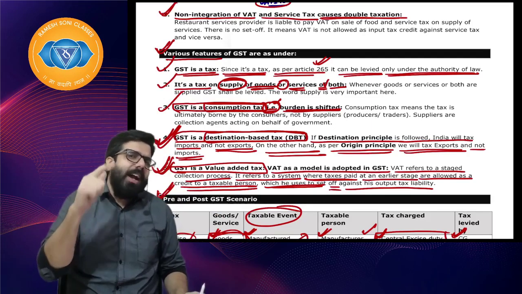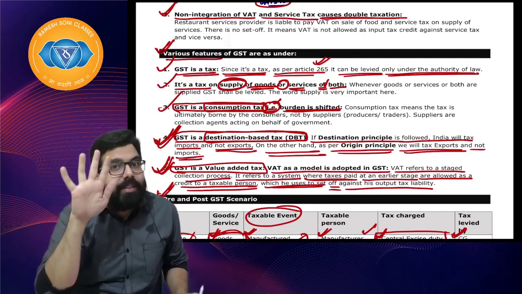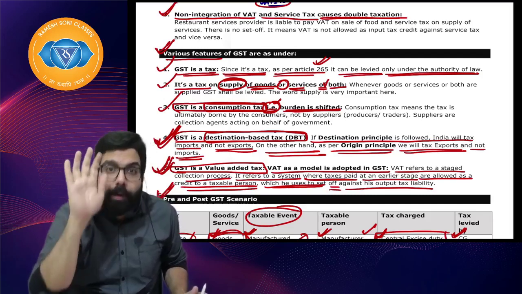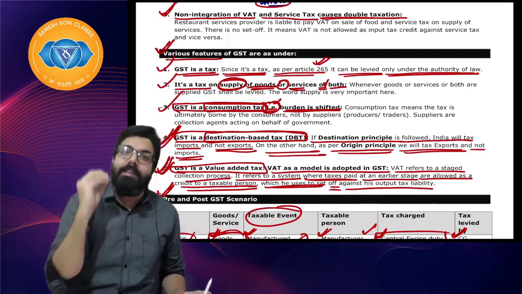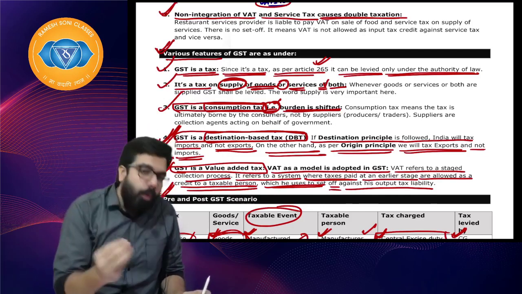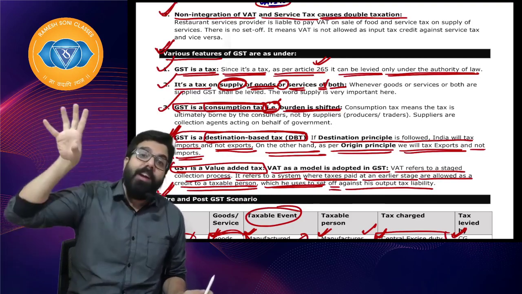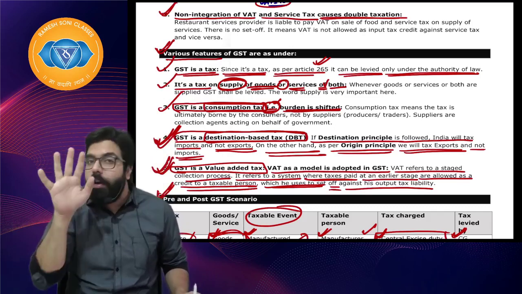Sir, why are we learning this? You told us GST starts with goods and services. Baba, GST will start with goods and services. We have not yet started GST. What we have started is chapter number 1, which is just the basic introduction. These are the basic things which we will require when we learn GST from goods and services. We are right now learning the basics.